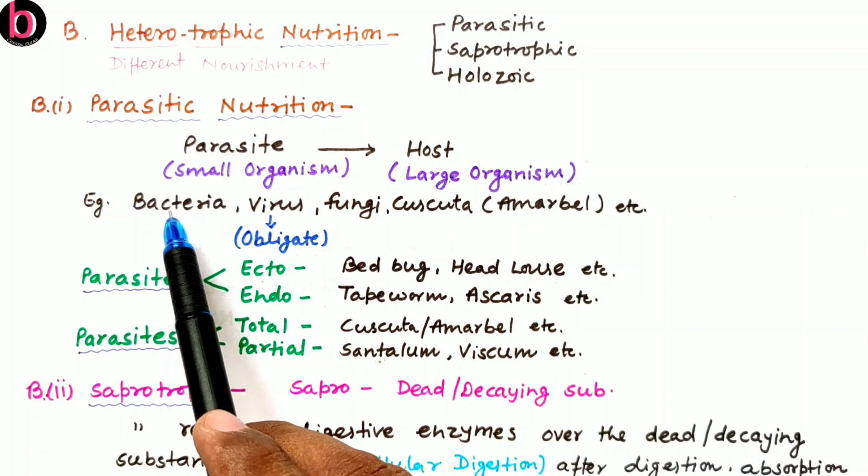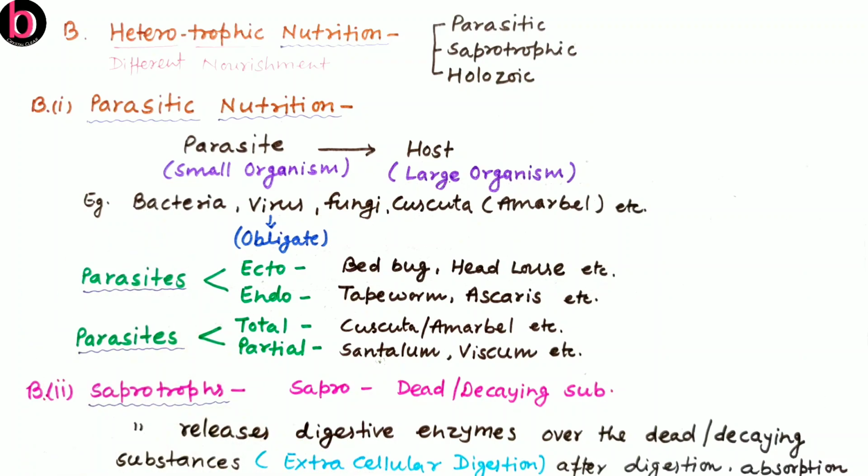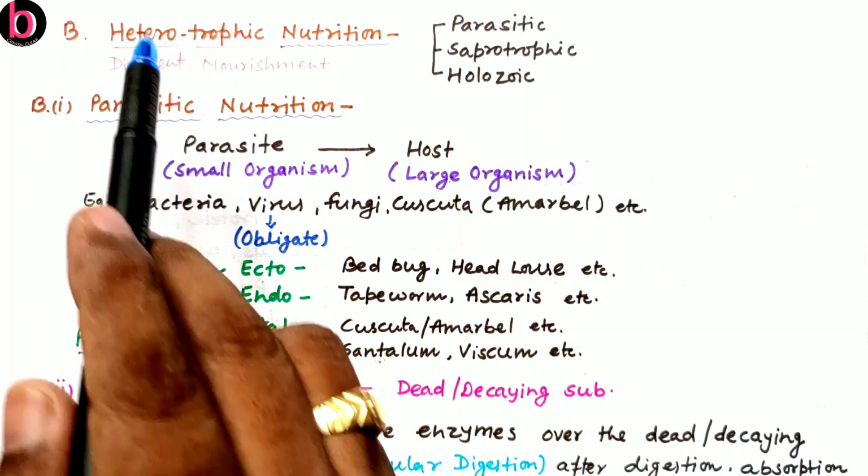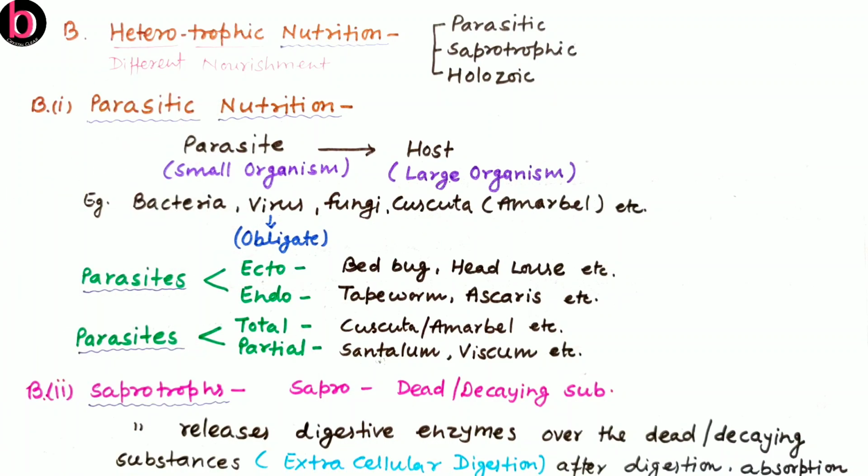We earlier discussed that bacteria may also be autotrophic in nature. We discussed photosynthetic bacteria, that is cyanobacteria. We also discussed chemosynthetic bacteria, like methane bacteria, hydrogen bacteria, sulfur bacteria. Here there are other bacteria which are categorized under heterotrophs, and under heterotrophs they are parasites. They are the bacteria which cause a number of diseases in human bodies as well as plant bodies.